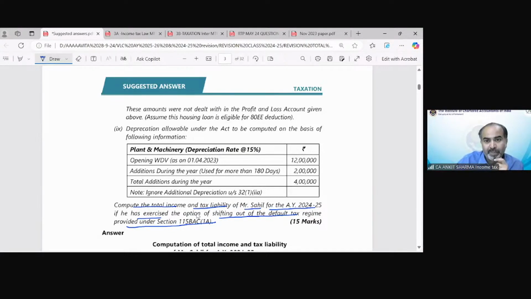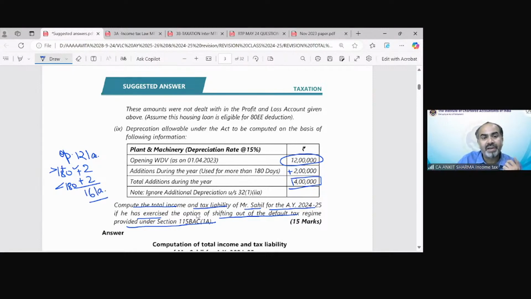We have opening WDV 12 lakh, assets purchased for more than 180 days, and total addition during the year is 4 lakh. That means opening WDV was 12 lakh plus more than 180 days asset value of 2 lakh. Total addition is 4, and out of those 4 lakh, 2 lakh I have already added, which was specified as assets of more than 180 days. So the balance 2 lakh would be the less than 180 days assets. So now the total is 16 lakh.